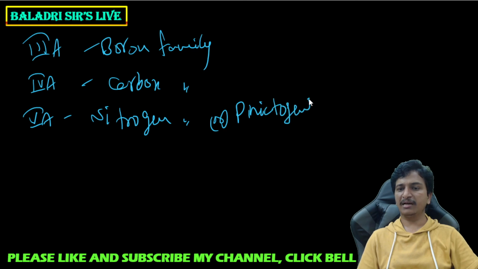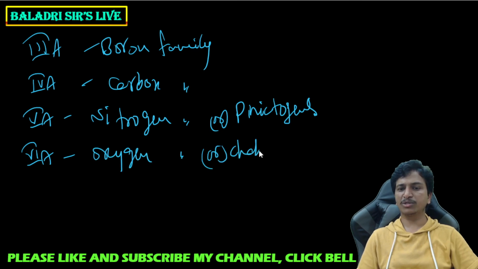P silent and T silents, they are called pnictogens, so suffocating smell producing compounds. And 6th A group elements you can take, they are called oxygen family, or they are also called chalcogens. The meaning of chalcogens is ores producers.